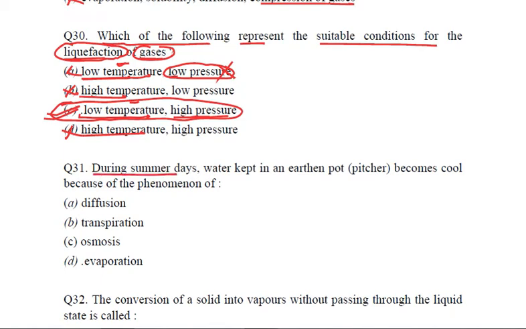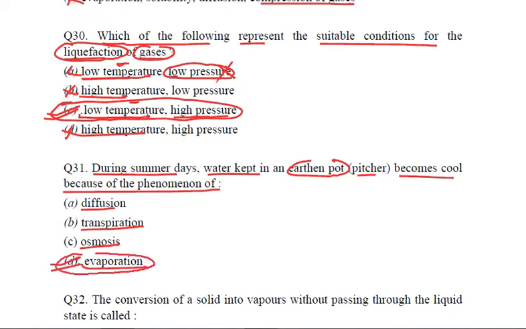During summer days, water kept in an earthen pot, a pitcher, becomes cool because of the phenomena of. Options given to us are diffusion, transpiration, osmosis, evaporation. Now, what is the correct answer? Answer is evaporation. Why not the others? Diffusion is intermixing of the particles.